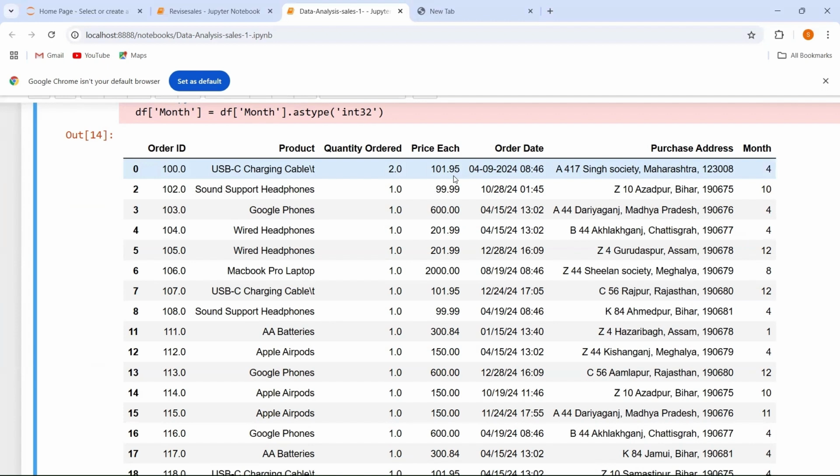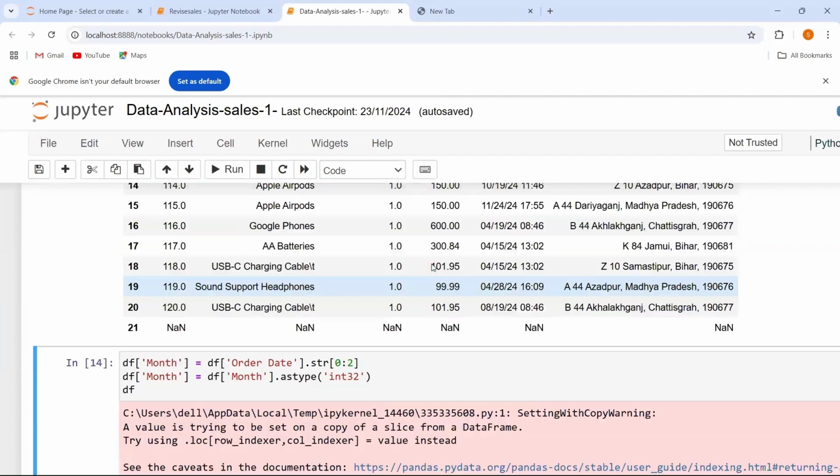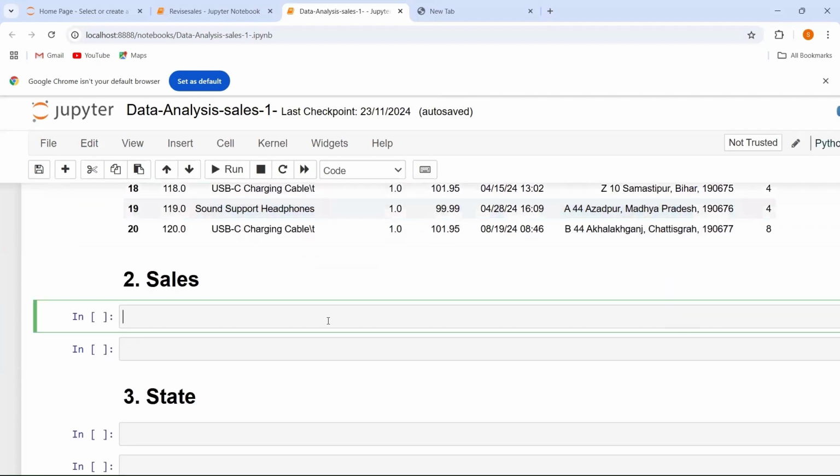So now we are going to add one sales column in my data frame. Let's say I am going to add my sales column over here. So let's see how we are going to add our sales column to the data frame. Suppose this is my sales column, and I am going to multiply the quantity ordered column with the price each column.